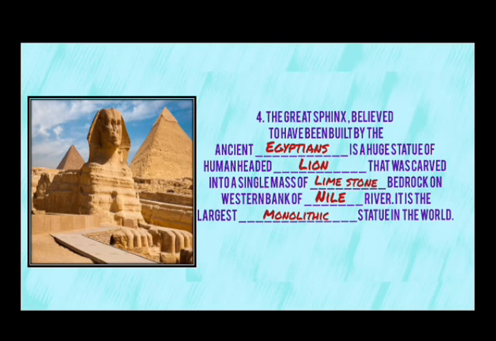The Great Sphinx, believed to have been built by the ancient Egyptians, is a huge statue of a human-headed lion that was carved into a single mass of limestone bedrock on the western bank of the Nile River. It is the largest monolithic statue in the world.